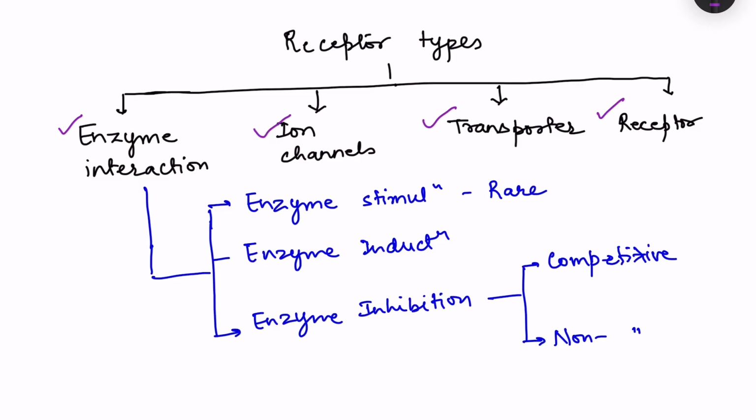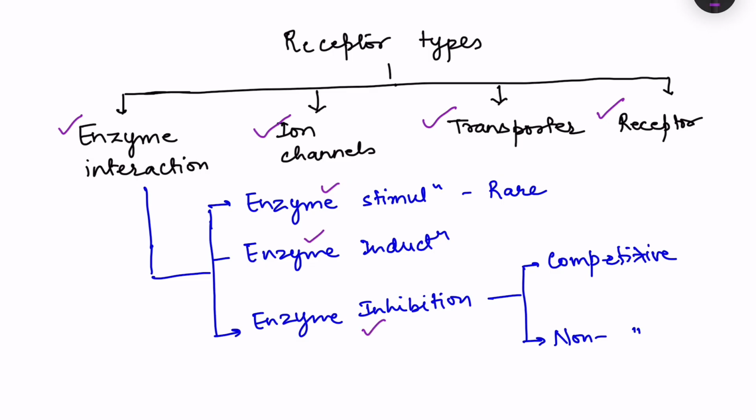For example, statins. Statins can bind with HMG-CoA reductase. Okay. Then there are ACE inhibitors. ACE inhibitors can bind with your ACE enzyme. Okay. So these are the enzymes. Now, after binding, there can be enzyme stimulation, or enzyme induction, or enzyme inhibition.